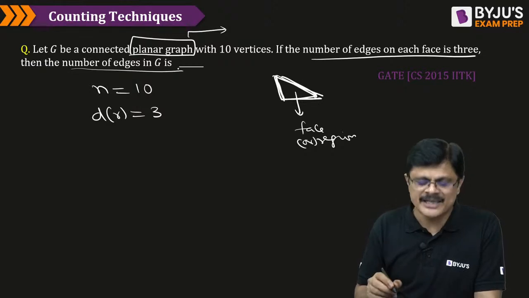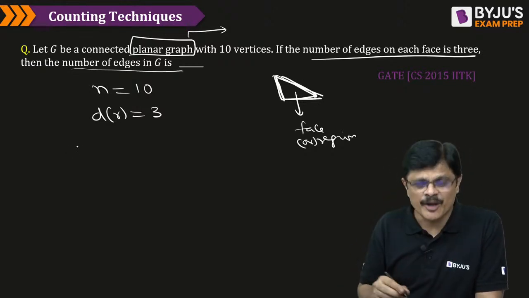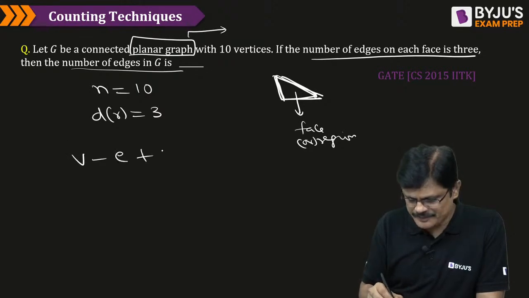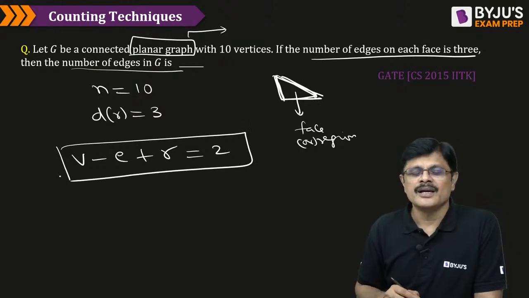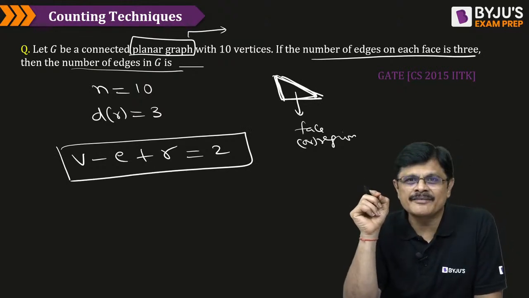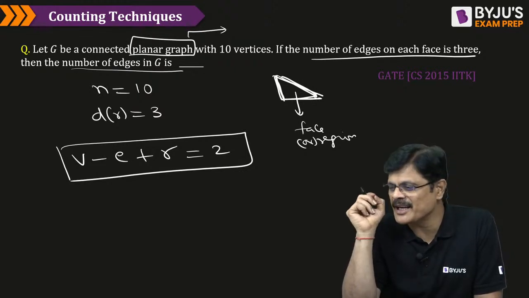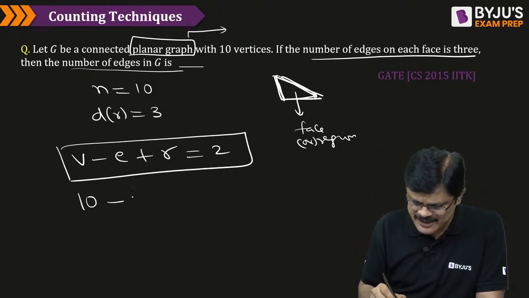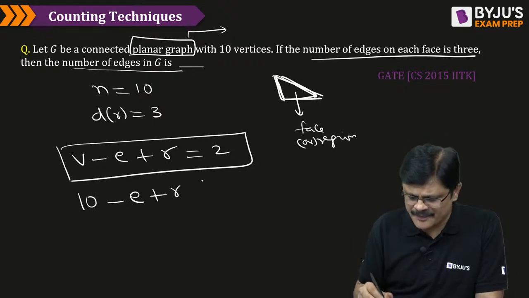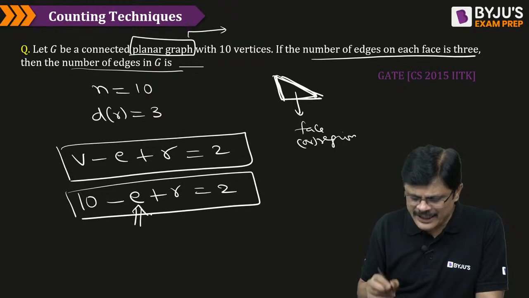Now he is asking how many edges are there in this particular graph. So it is simply based on Euler's formula: V minus E plus R is equal to 2. If it is a connected planar graph, the number of vertices, edges and regions are connected by this formula, where V is the number of vertices. Edges you don't know, R you don't know. He is asking how many edges are there, so you have to find E, my dear friends.